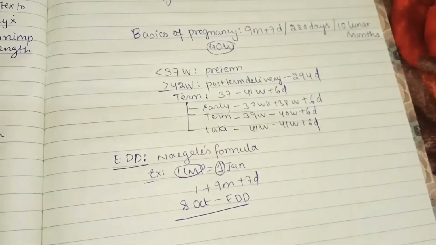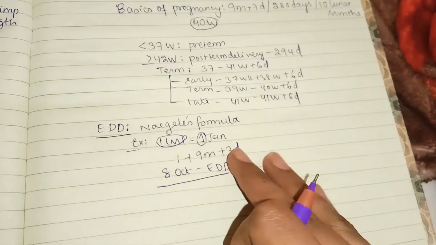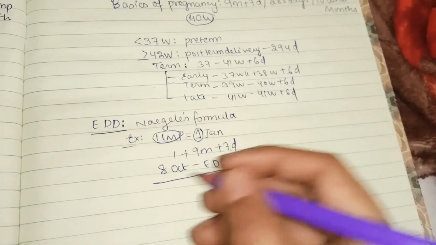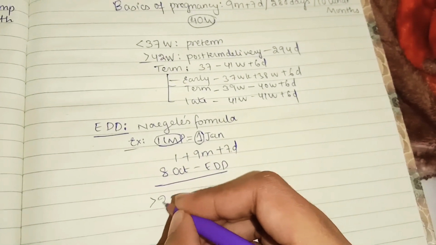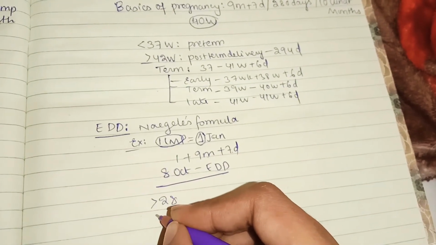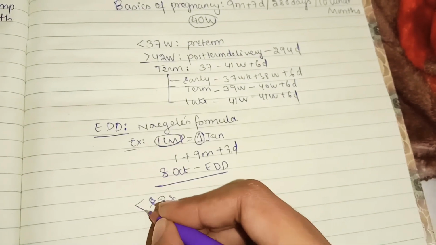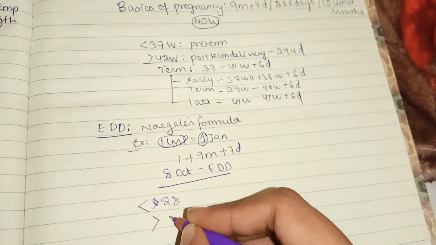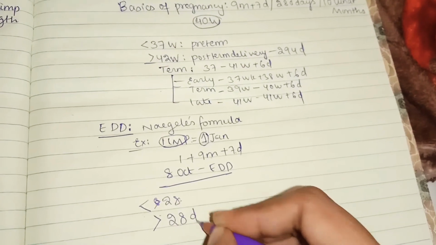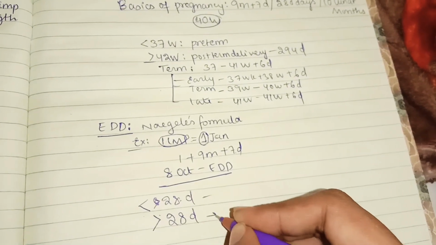There's a problem: some females may not have an exactly 28 day cycle. Some females may have less than a 28 day cycle. Some females may have a greater than 28 day cycle. So what to do in that case? We have other different formulas.